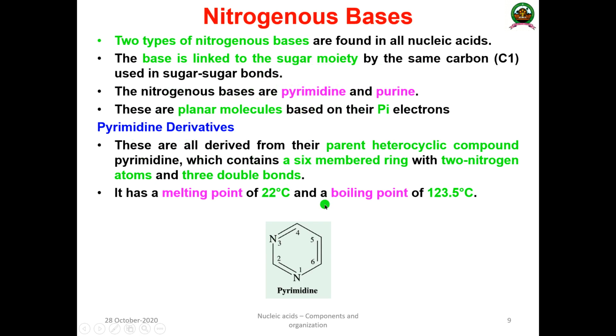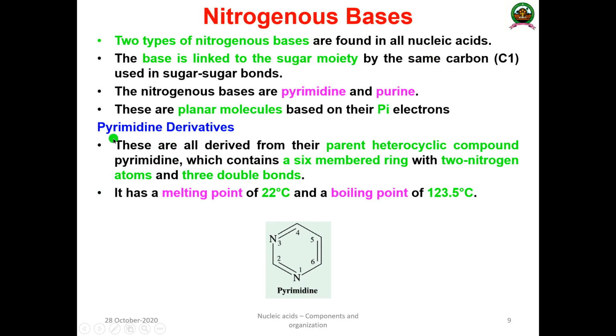One is pyrimidines, another one is purines. And these components are, as you can see, planar molecules. And why is this planar? Based on their pi electron cloud, these particular molecules are planar in nature.